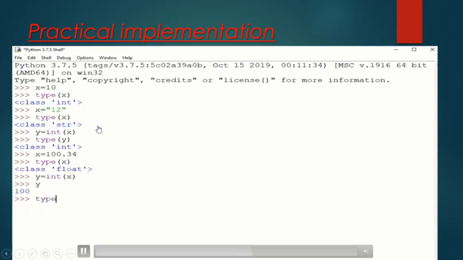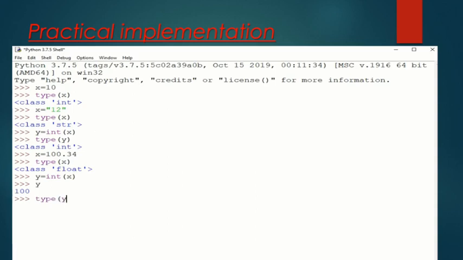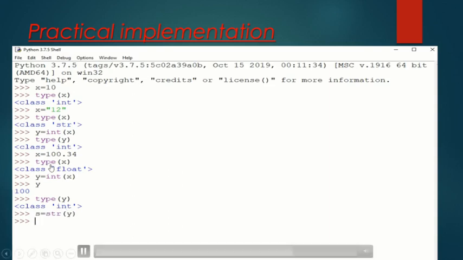So in this way you can use int, float, str, the different functions, to convert from one data type to another. This is explicit type conversion, which you can use as per your need. The second, type promotion, is implicit type conversion, performed by the compiler. Similarly, if you pass y, which is the integer value 100, through the str function, it will become a string value. Clear? You can check the data type of this through the type function.